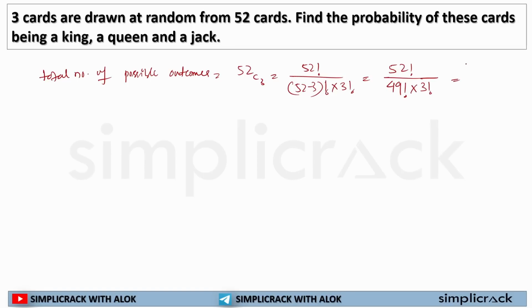Now 52 factorial can be written as 49 factorial into 50 into 51 into 52 divided by 49 factorial into 3 factorial, which can be written as 3 into 2 into 1.